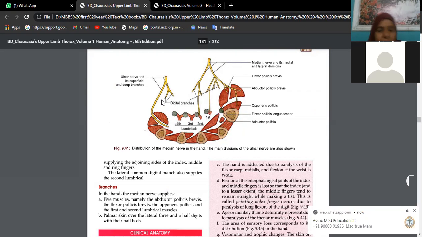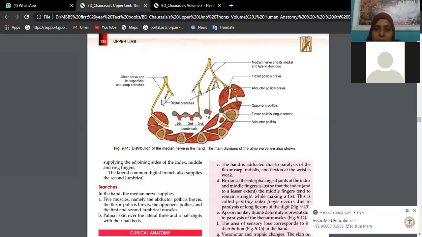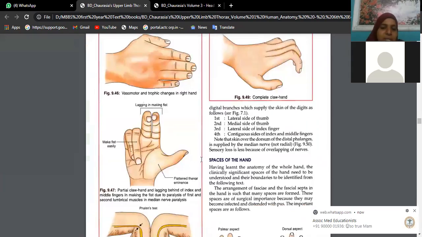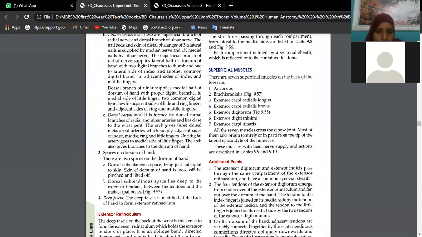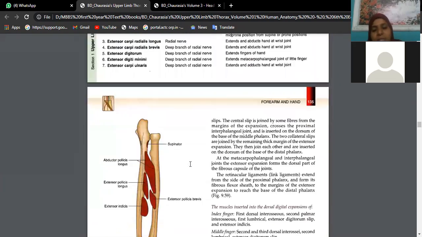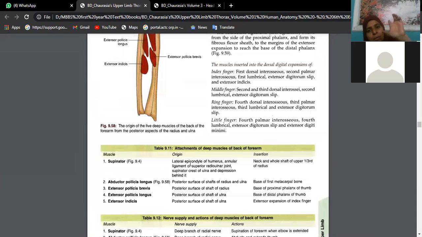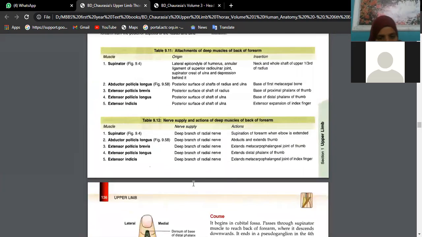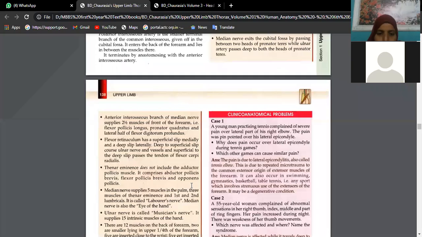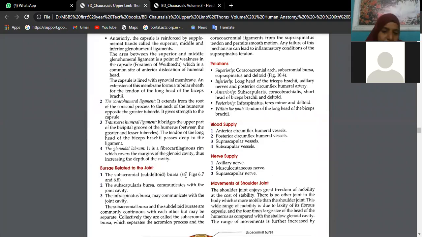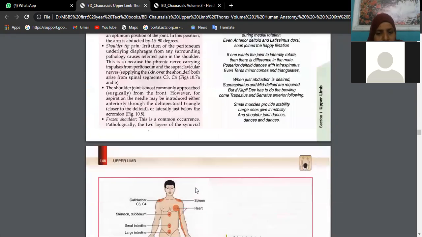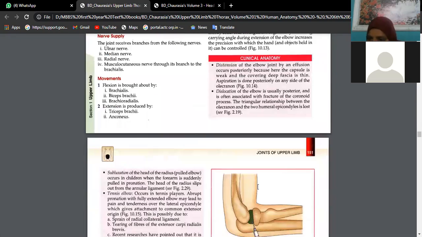Okay, hypothenar, all the three are supplied. Abductor digiti minimi, then opponens digiti minimi, and flexor digiti minimi. Okay, so this is given nicely in the flowchart of the appendix chapter. Whole thing is given. If ulnar nerve is damaged, what happens? It leads to claw hand. Okay, so there is the last chapter, complete information is given. Read once, you will understand it.